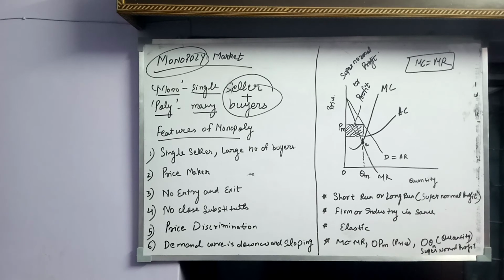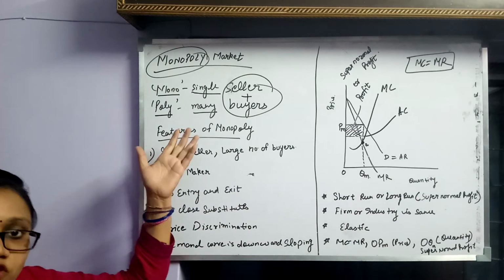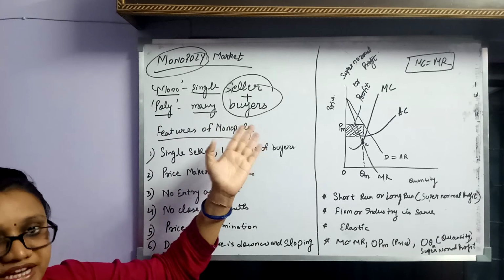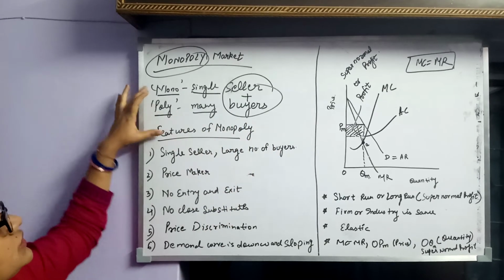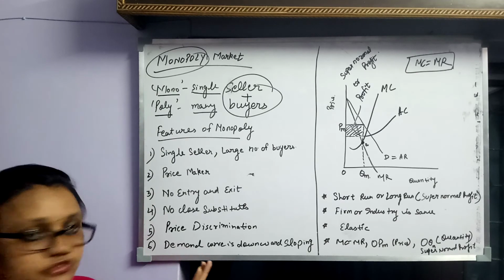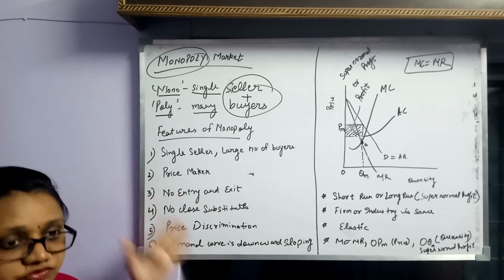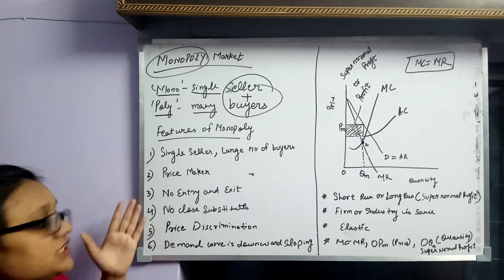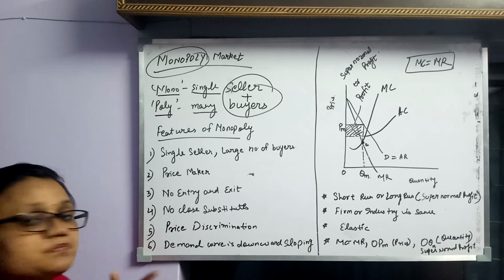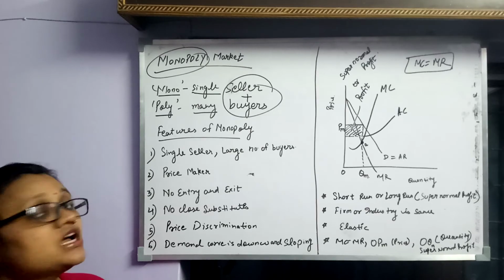So what we have learned today in this video, we have learned the meaning of monopoly. Mono means seller, poly means many buyers. So we come with this term monopoly. Next we have studied the features of monopoly, which are single seller, large number of buyers, and the monopolist is a price maker. There is no entry and exit of the firms. There are no close substitutes. There is a possibility of price discrimination, and the demand curve is downward sloping.